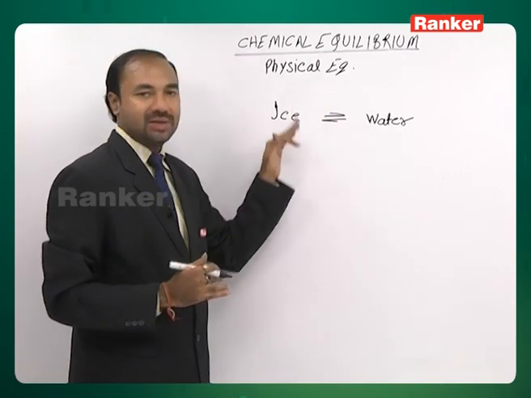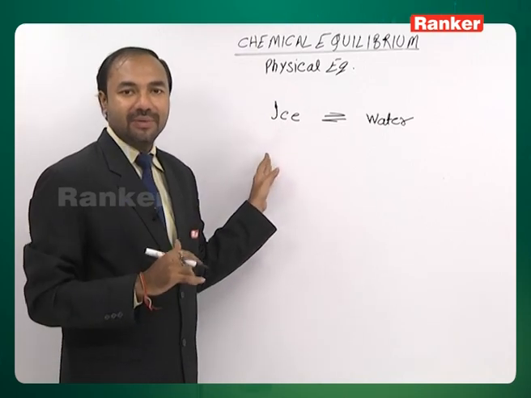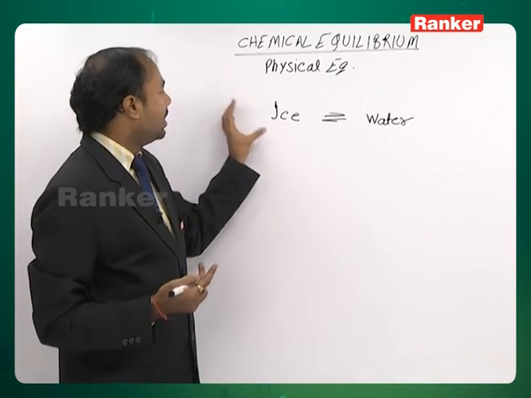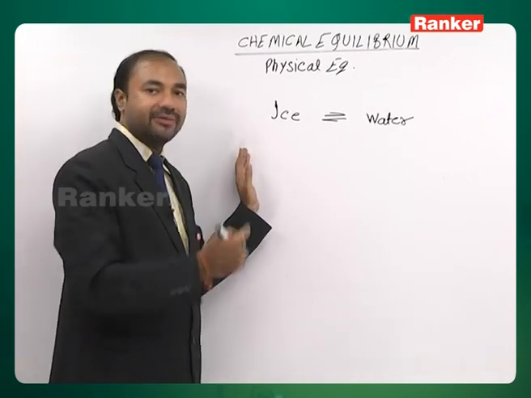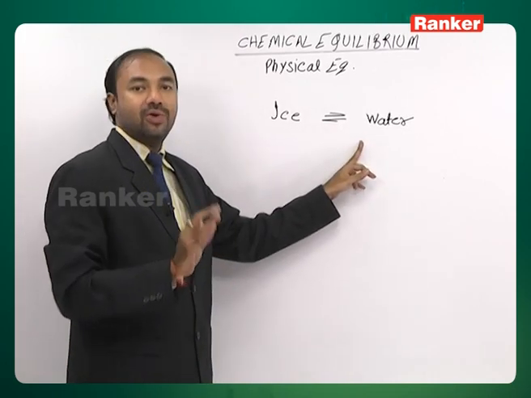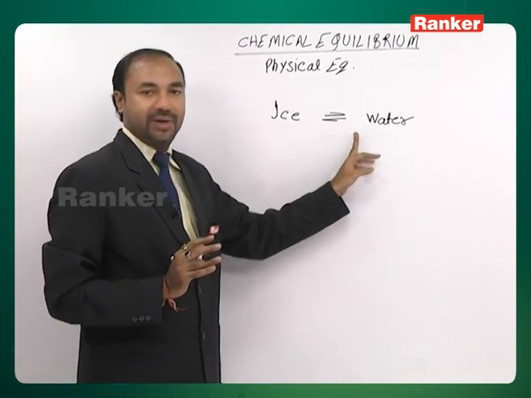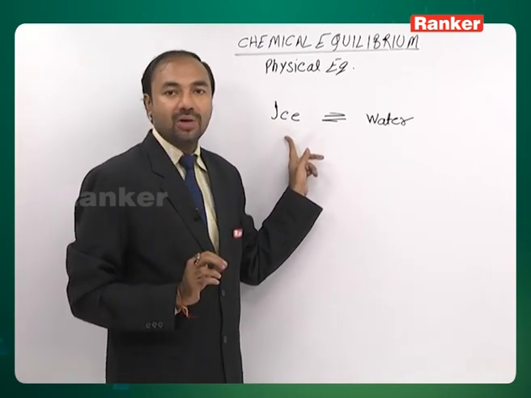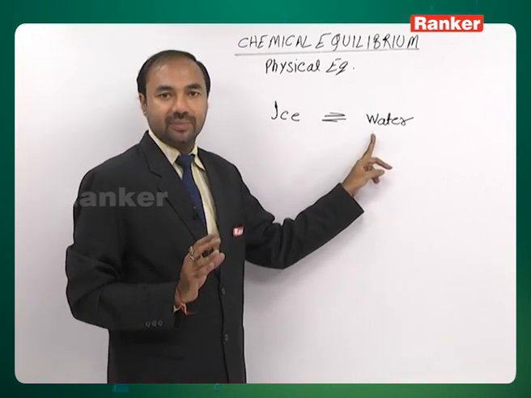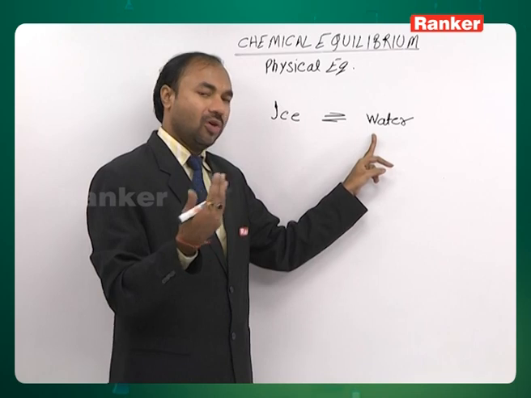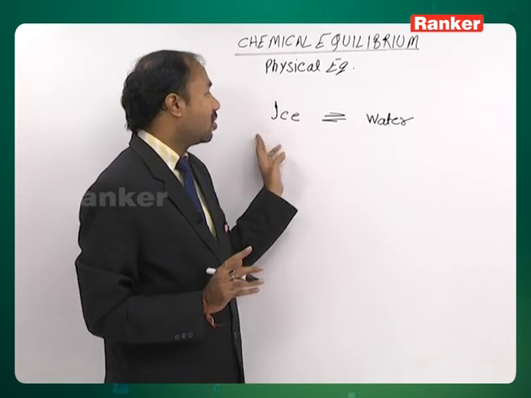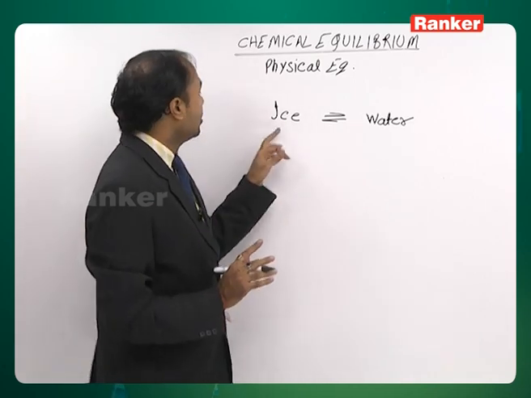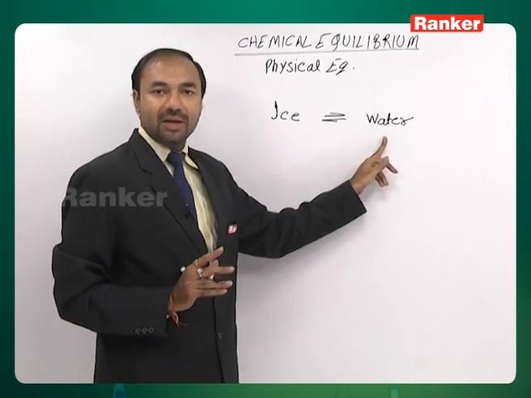Chemical equilibria, just now you were seeing, if you take 1 mole of PCl5 that decomposes into 1 mole of PCl3 and 1 mole of Cl2. So their number of moles on product side and reactant side may be different, may not be different. But here this is for sure that number of moles are never going to be different. For example, if 1 mole of ice melts, we are 100% sure we will get 1 mole of water only. It can never ever change. Otherwise, law itself will change, the whole universe will change actually. We have got law of mass conservation, the first law itself will change. Right? So here, 1 mole of ice gives 1 mole of water.